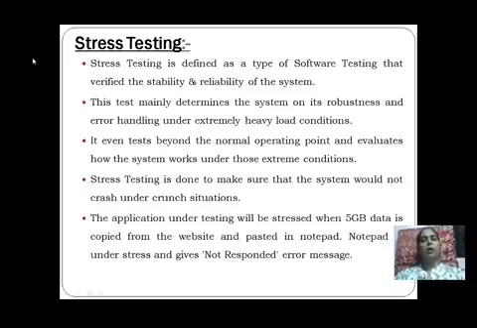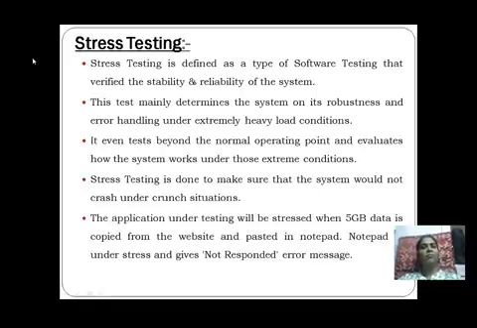Robustness means it can be used in different types of environments. Those environments may be software environments or hardware environments. So that is the robustness, and error handling under extremely heavy load conditions is considered here. Why? Because many persons are going to use that application. If many persons are going to use that application, we can say that definitely the load on that particular application is going to increase.